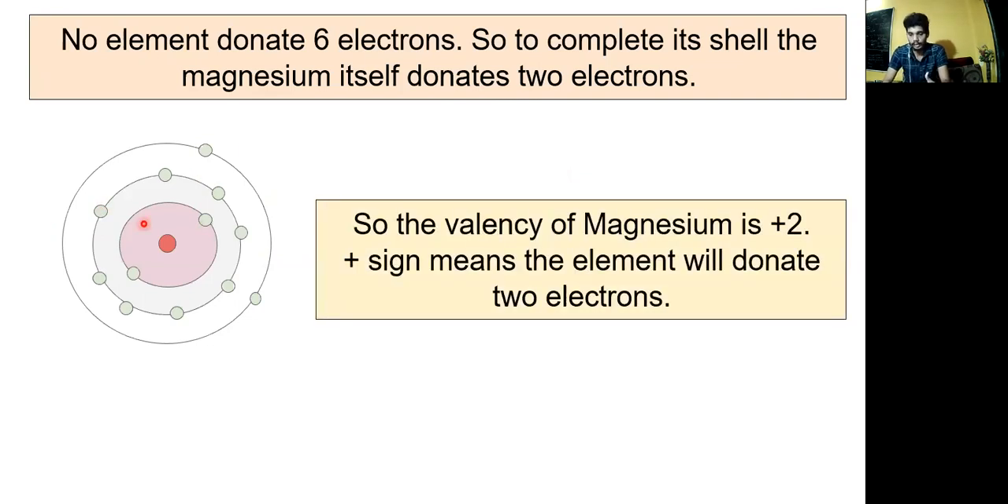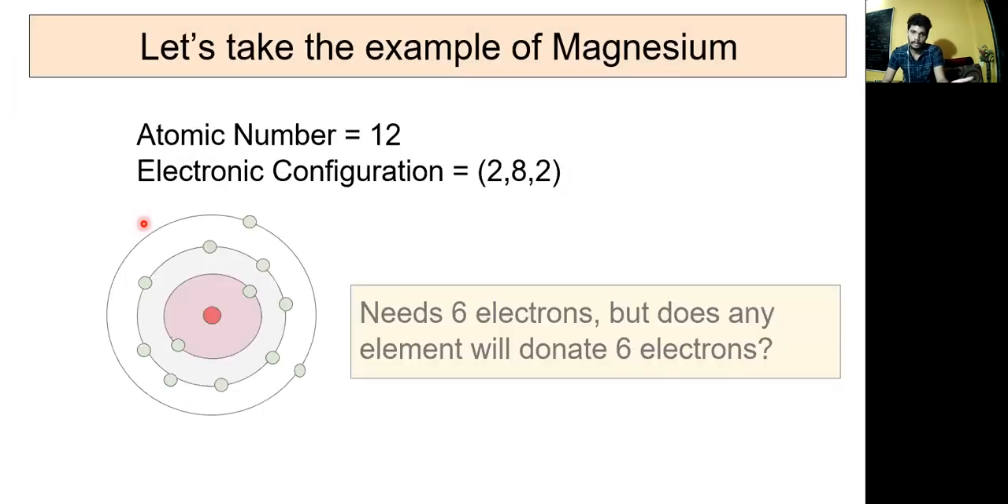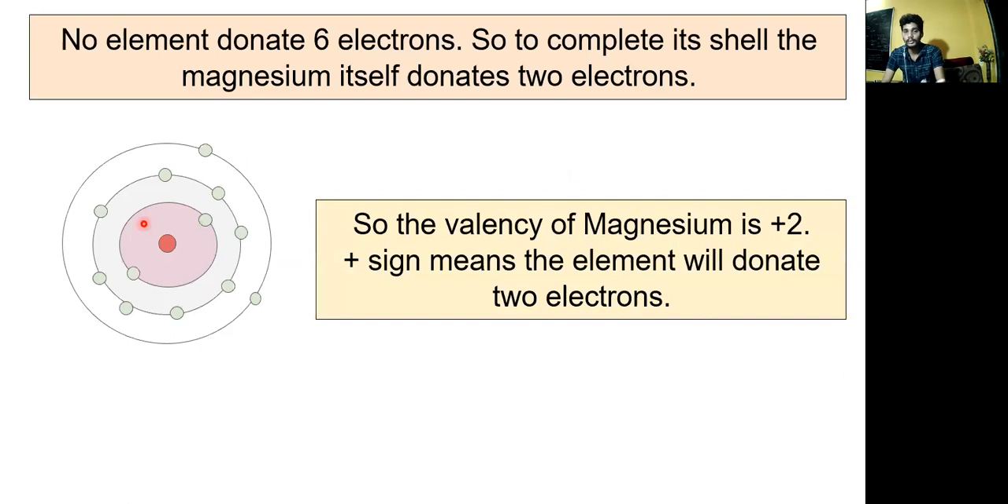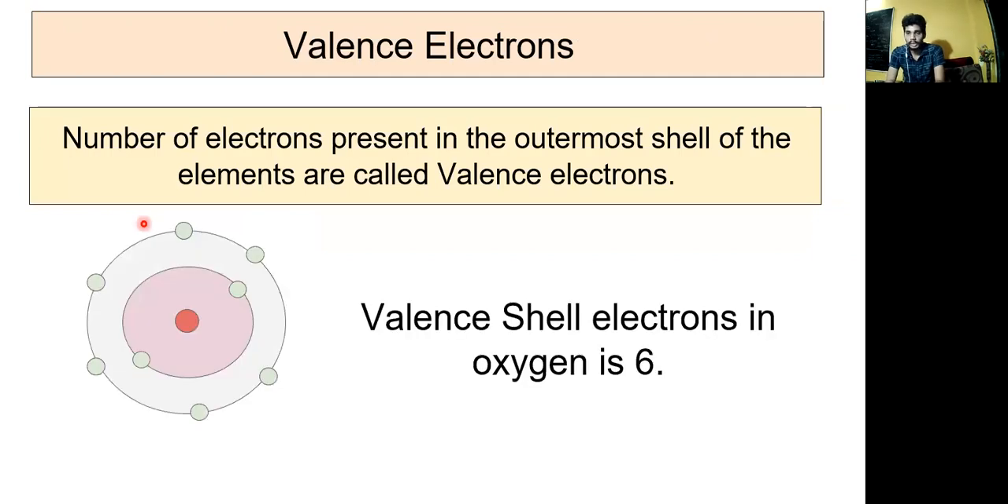In the case of oxygen, we have seen that it's -2 because it is going to accept. But magnesium is +2 because it is going to donate the electrons. Basically, a metal has a tendency to donate electrons and a non-metal has a tendency to accept them. So valency also reveals the type of material. Valence electrons: what are the valence electrons? The number of electrons present in the outermost shell of the element are called valence electrons. Valence electrons in oxygen are 6. How many are required? 2. So the valency is 2.